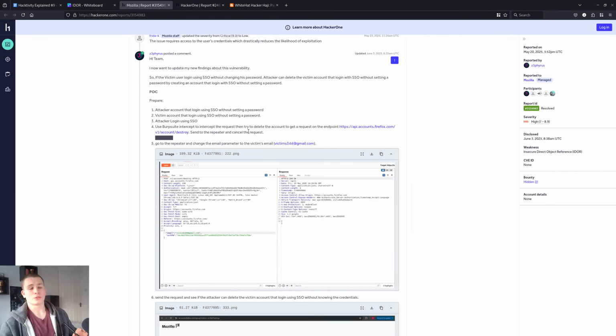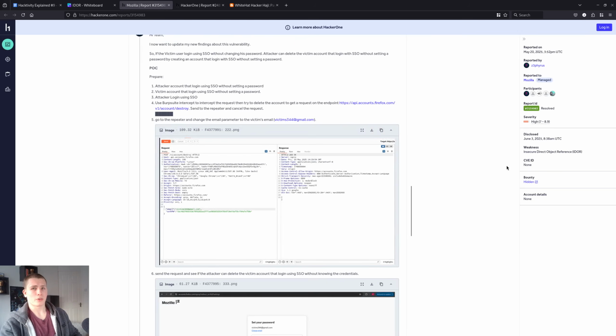if the user was using single sign-on, then you didn't need to change the password hash. I imagine it was the same for all the single sign-ons. And if they were using single sign-on, all you needed to do was change their email. So you could know someone's email and delete their account, which is pretty serious. Obviously, if you know someone's email, you can delete their account. That's a pretty high severity vulnerability.